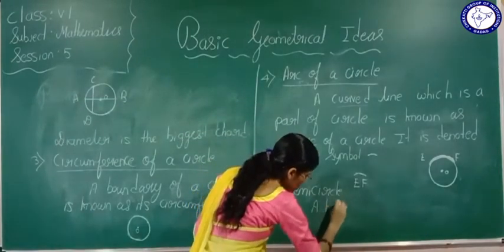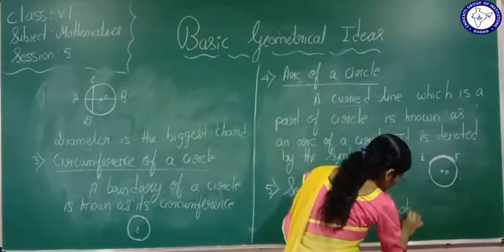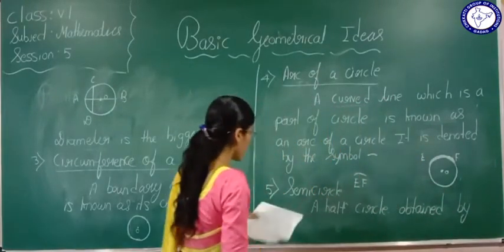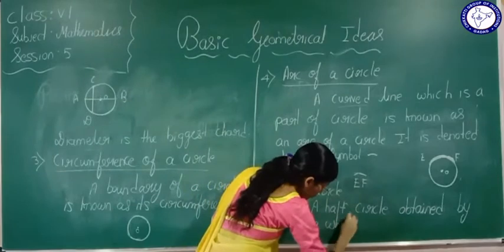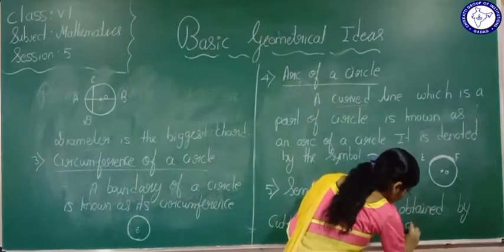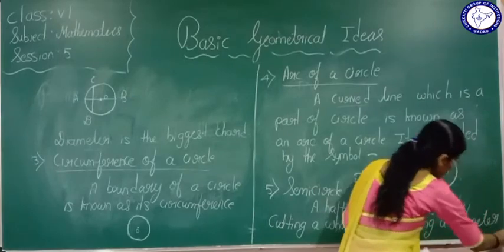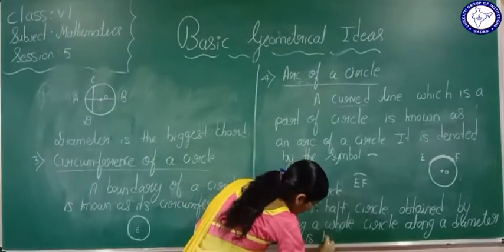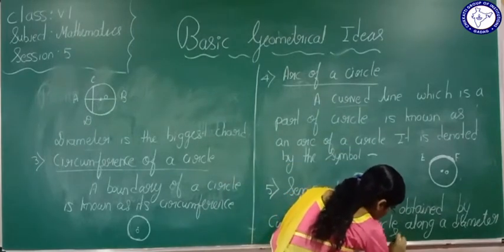A half circle obtained by cutting a whole circle along a diameter line is known as a semicircle.